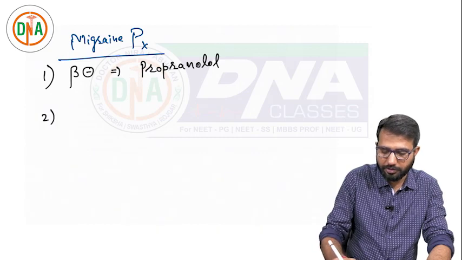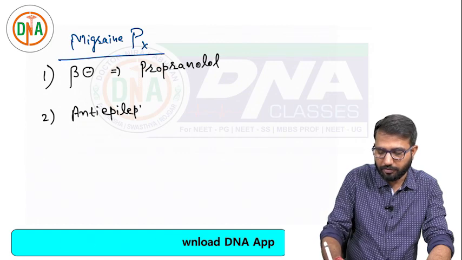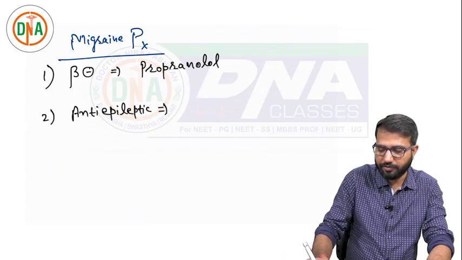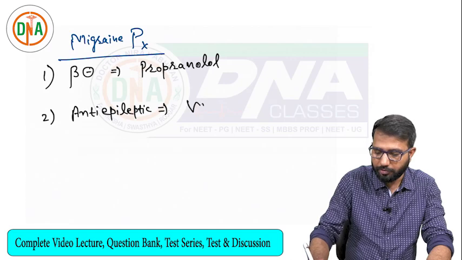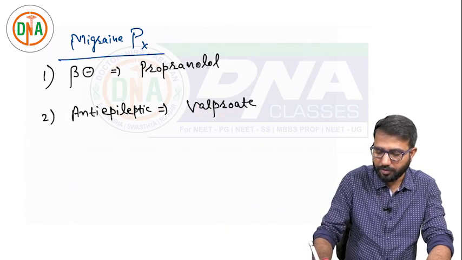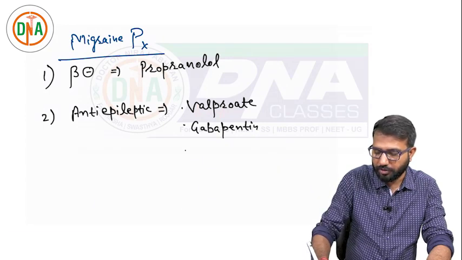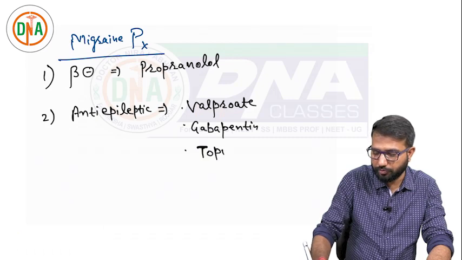The second category is anti-epileptic drugs. In anti-epileptic drugs we are using valproate, I told you divalproex nowadays, gabapentin, topiramate. These drugs can be used in prophylaxis of migraine.